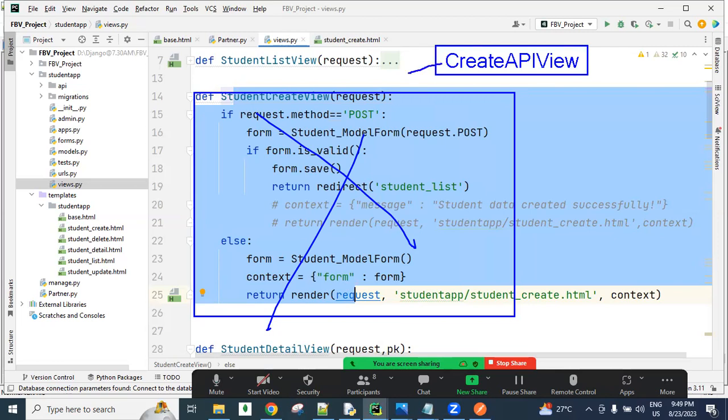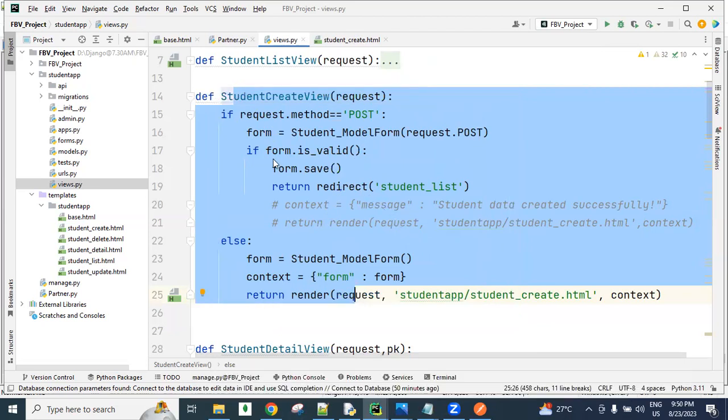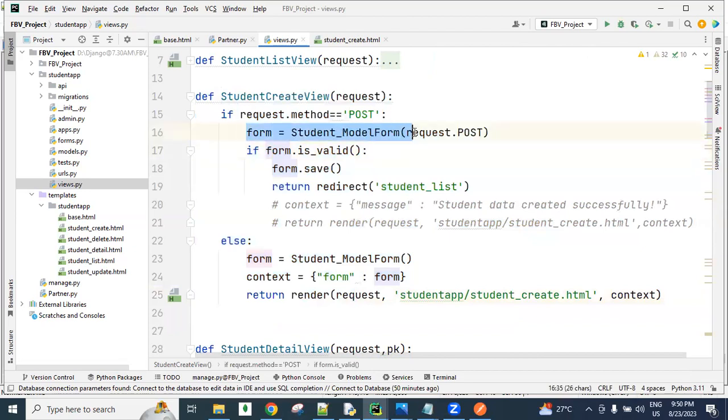So we are going to use this class name, guys. We are going to define this class name. Using this class name, internally all these lines of code we are getting. In this CreateAPIView class only, all these lines of logic are there. Whether the requested method is post or get, everything is validated in this class only. At the time of creating, all the fields' data is submitted.